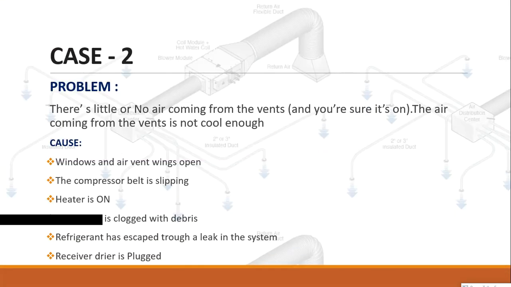Case 2. Problem. The air coming from the vents is not cool enough. Cause. Windows and air vent wings open. The compressor belt is slipping. Heater is on. Condenser is clogged with debris. Refrigerant has escaped through a leak in the system. Receiver dryer is plugged.